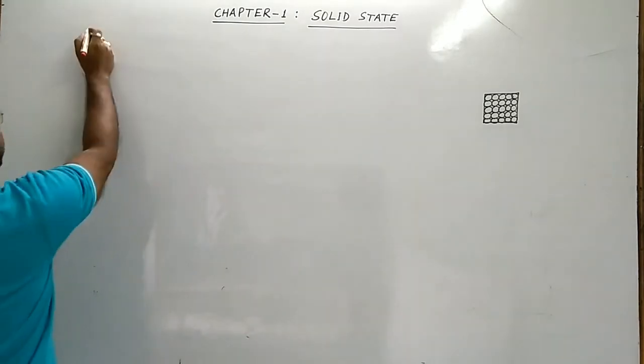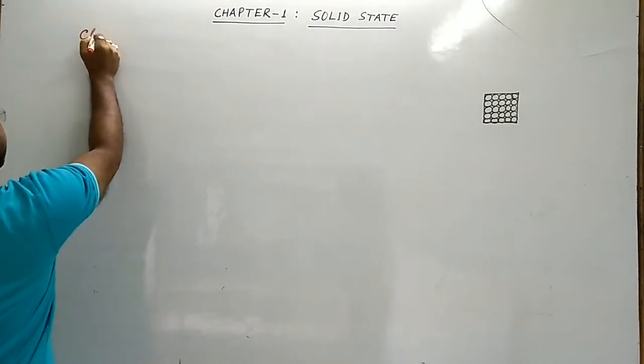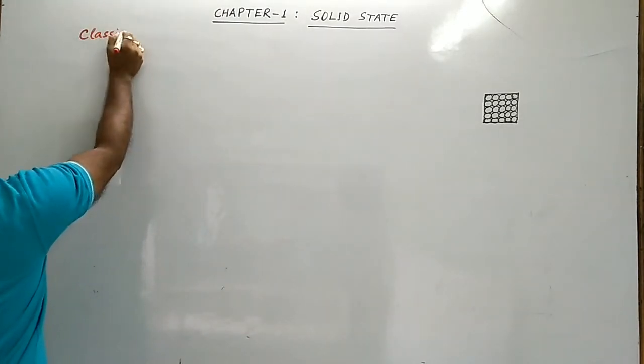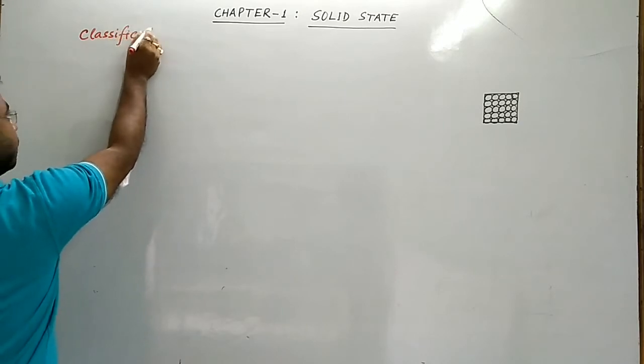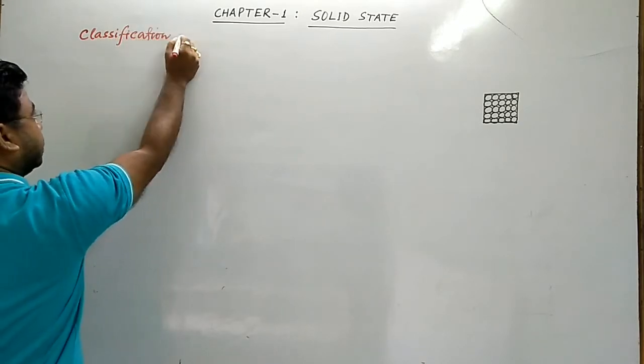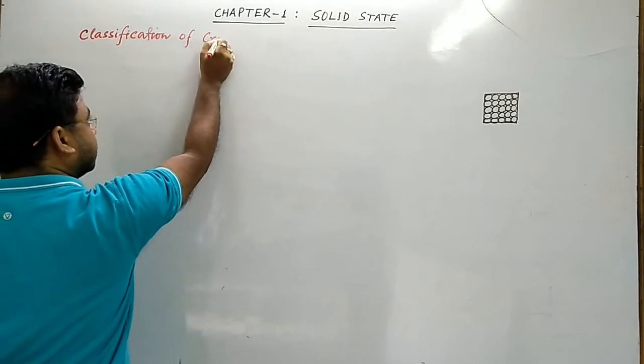Now, classification of crystalline solids.